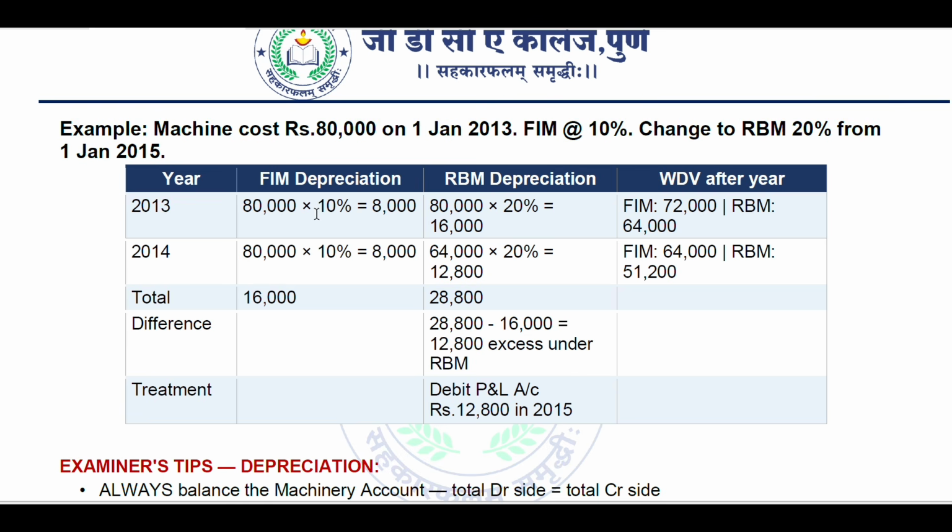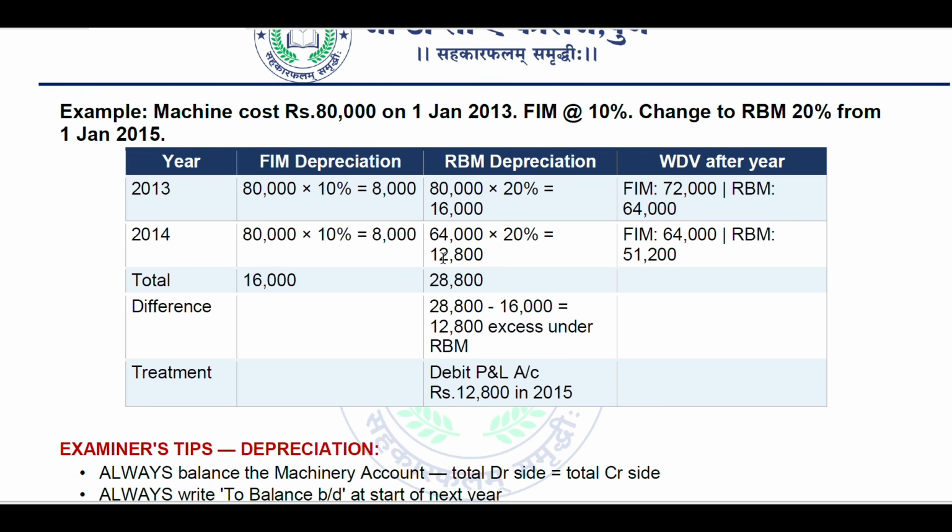If we reduce this 8,000 from 80,000 it will be 72,000, and 16,000 from 80,000 will be 64,000. In 2014, 80,000 into 10% again the same, and for RBM the value changes here. FIM will be 64,000 and RBM will be 51,200 rupees. 20% of 64,000 will be 12,800 rupees.